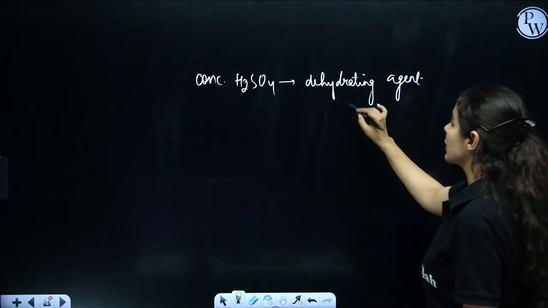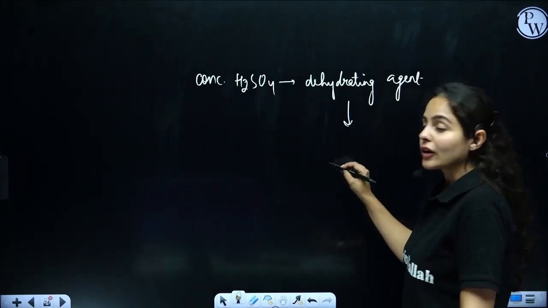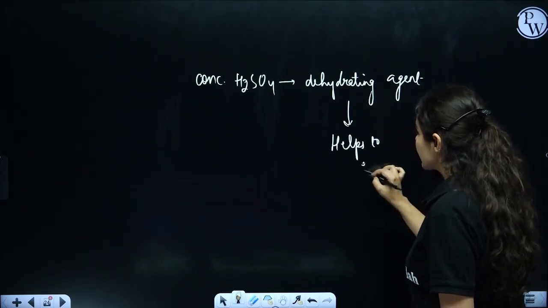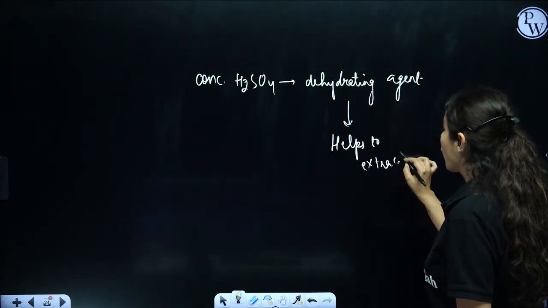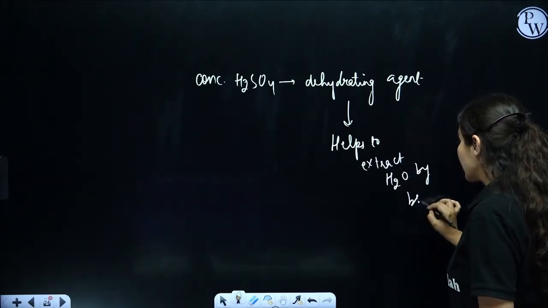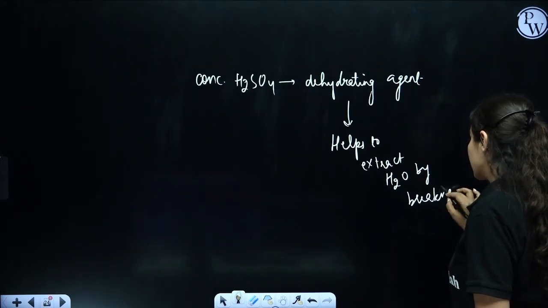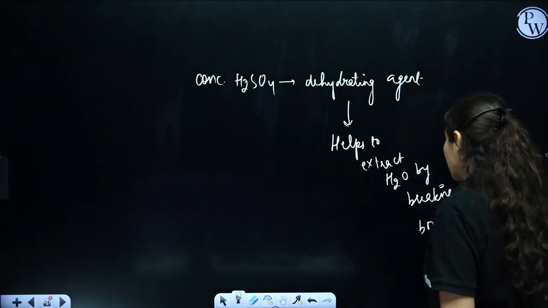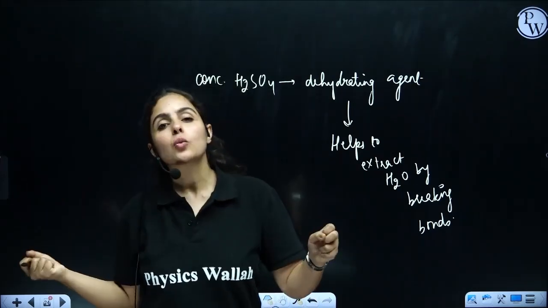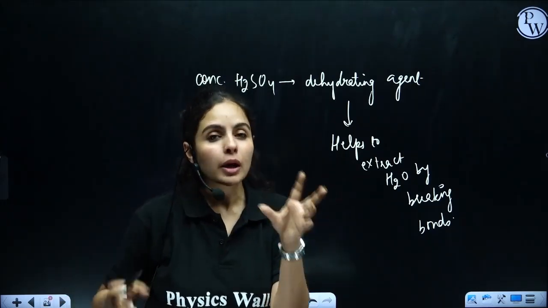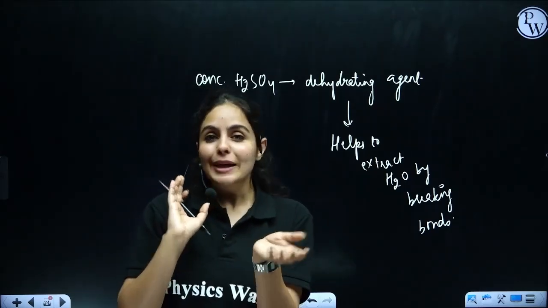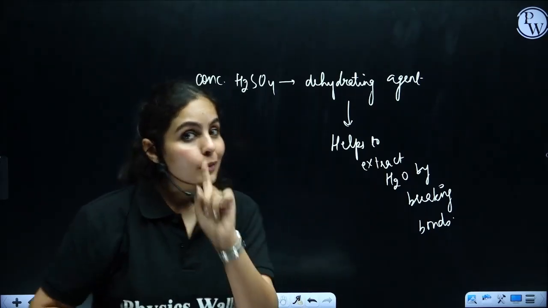What does dehydrating agent mean? A dehydrating agent helps to extract water by breaking bonds and making a new product. So a dehydrating agent helps to extract water from the particular compound, changing all the bonds and changing it into a completely new product. How is that happening?